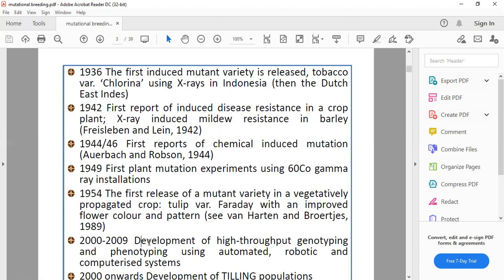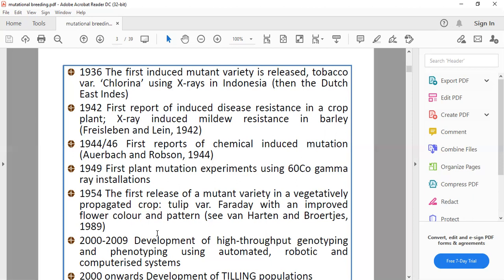Around 2009-2010, genomics was at another stage. In this time period, different techniques evolved for the discovery of genes and sequencing of DNA, sequencing of individual plants.